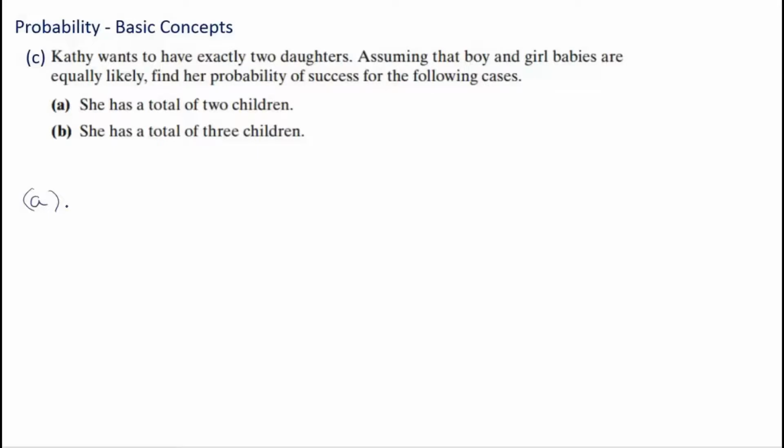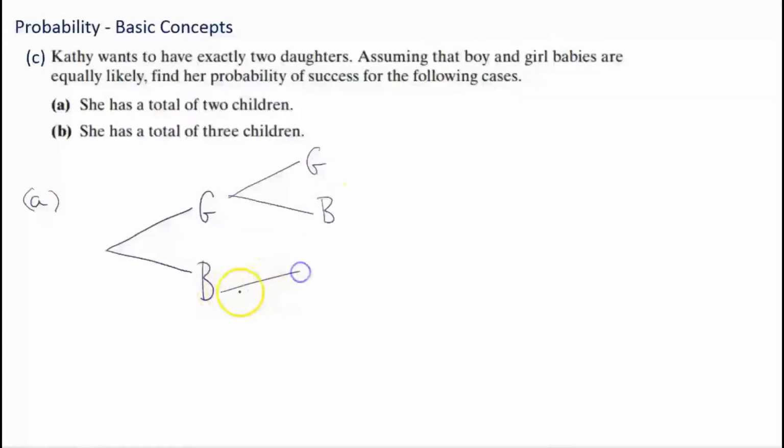Now, before you can do a probability problem, you really have to think about the sample space. What's going to happen? What could possibly happen? Well, first of all, she has 2 kids. So let's draw a tree diagram. What's the outcome of her first child? Well, it could be a girl, right? Or it could be a boy. So a girl or a boy. Now she has a second child, right? Well, considering if her first child was a girl, she could once again have a girl or a boy.